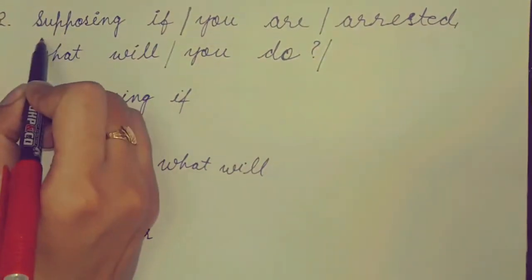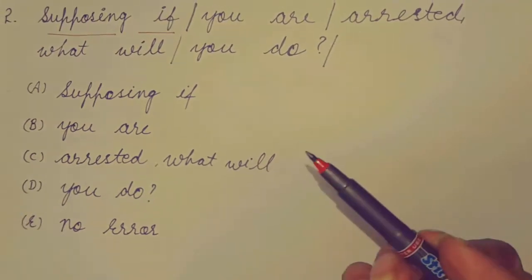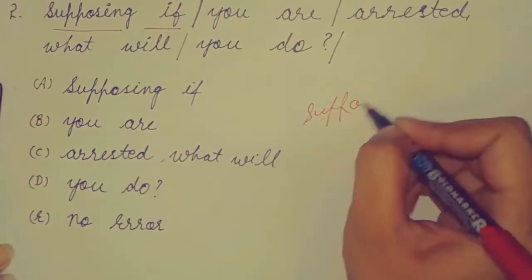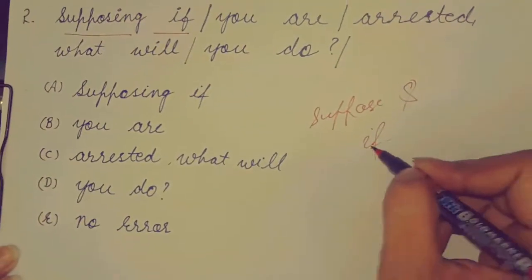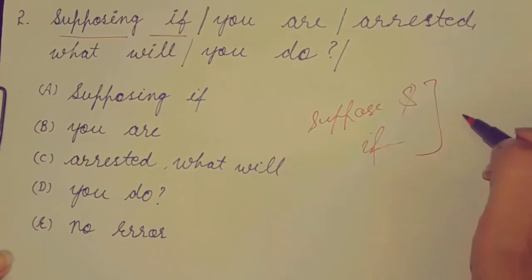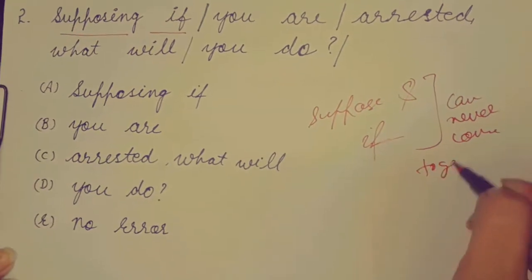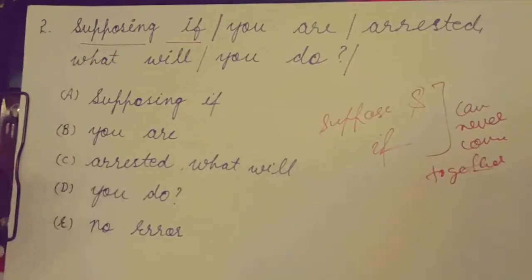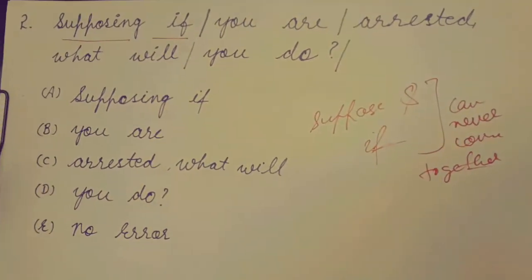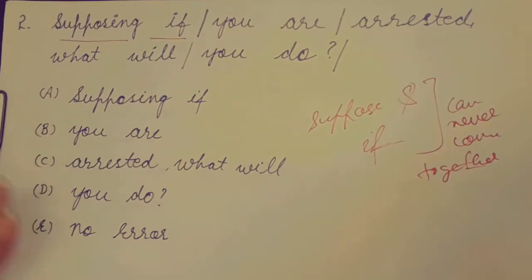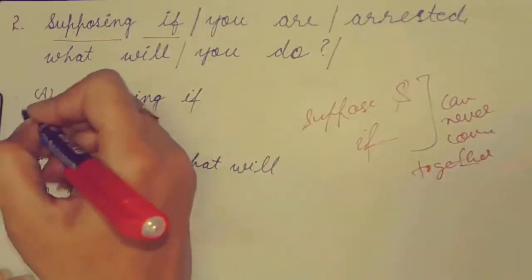Now supposing and if, both the words are used when we tell someone to imagine something. So suppose and imagine, and if, suppose and if, both the words can never come together. Because suppose and if, they both are telling the same meaning. They are indicating that this is just a supposition. मान लीजिए अगर आप अरेस्ट कर लिए जाते हैं तो आप क्या करेंगे? Therefore suppose and if can never come together, so your option is A.